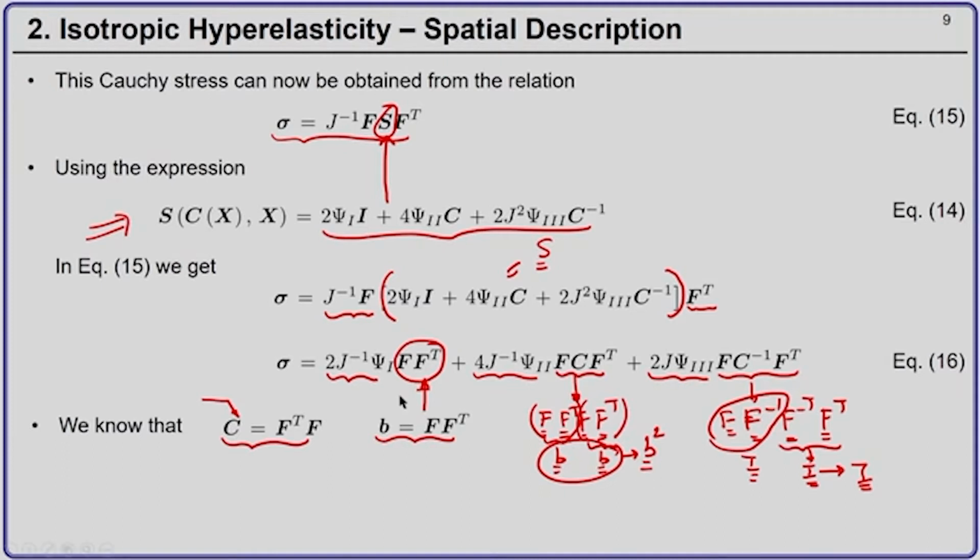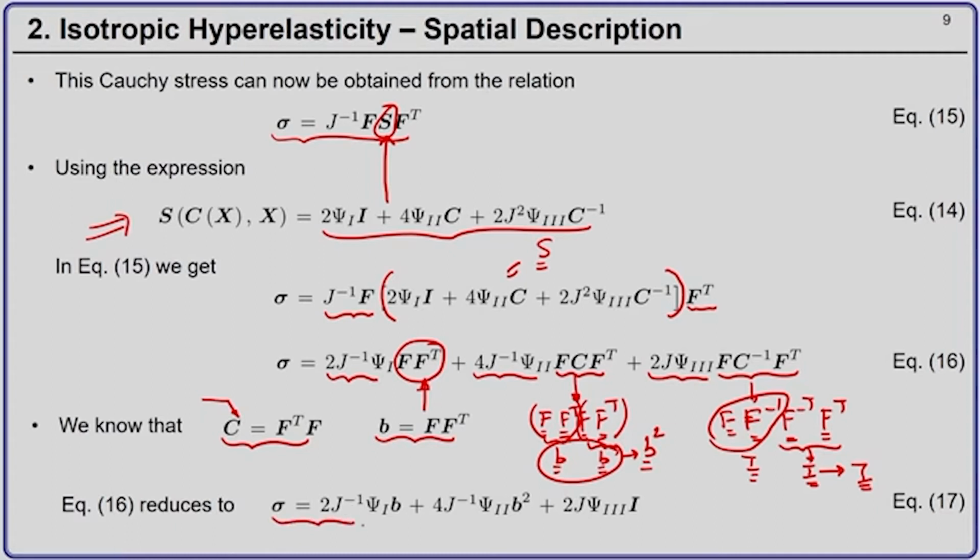So, if I use all these in equation 16, what I get? Equation 16 reduces to sigma equal to 2 j inverse psi 1 into B plus 4 j inverse psi 2 into B square plus 2 j psi 3 into the second order identity tensor I. So, with this I can compute my Cauchy stress tensor at a material location.